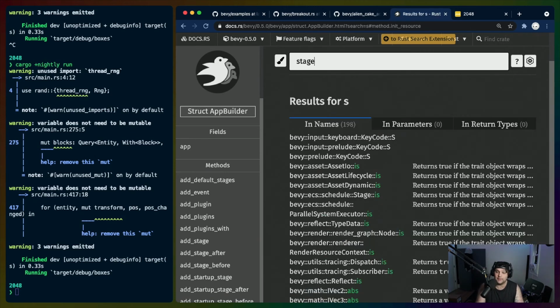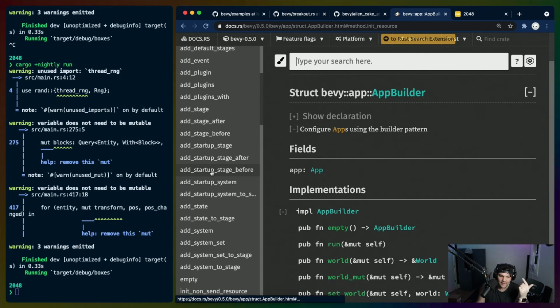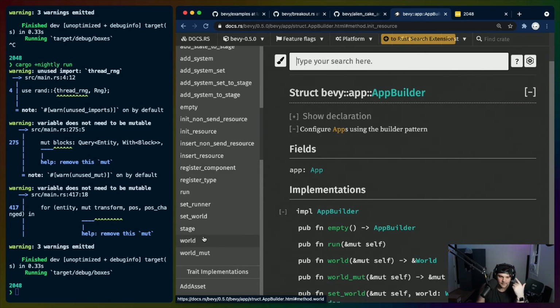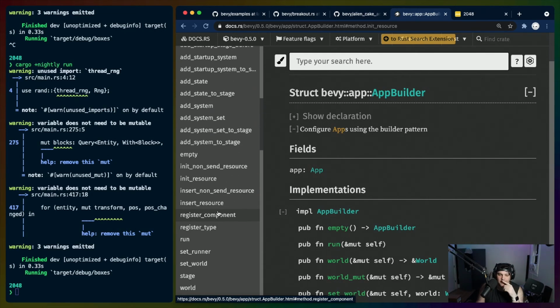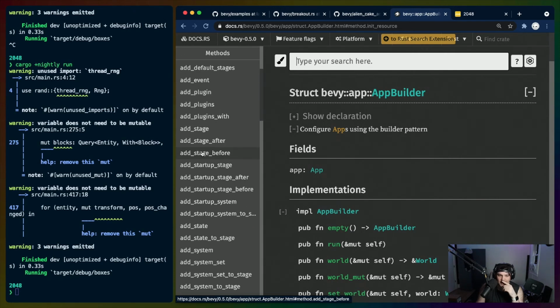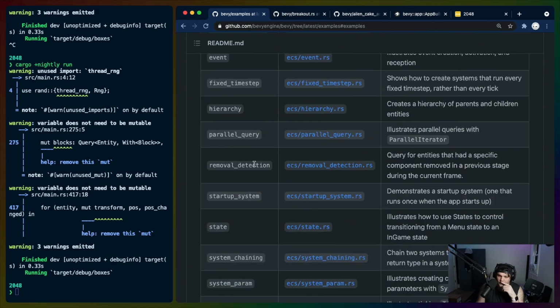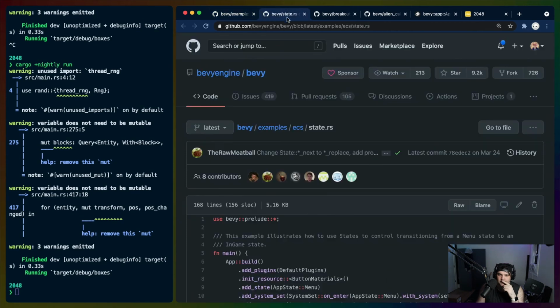I don't know if we're going to use stages. Well, I don't think we're going to use stages. I think stages in my head keep being something different than they actually are, which is why I said that. But yeah, there's no remove system, which is interesting. So we're not going to be dynamically inserting and removing systems to start and stop the game. I don't think anyway. Let's look at what else we have here. Removal detection, startup system, system chaining. Oh, this is from a menu state. That's cool. Actually super useful.